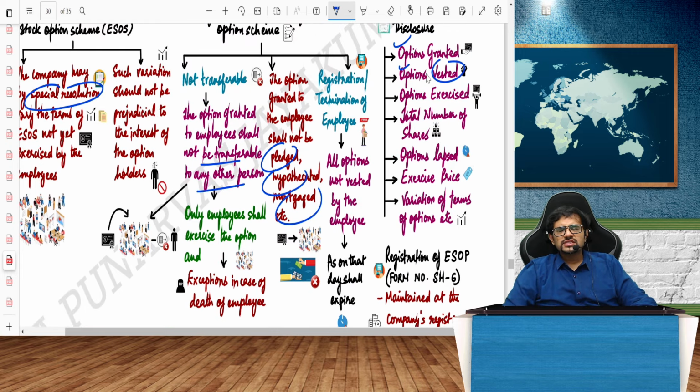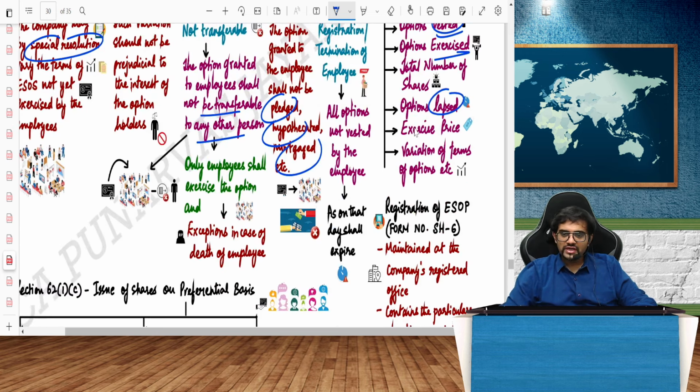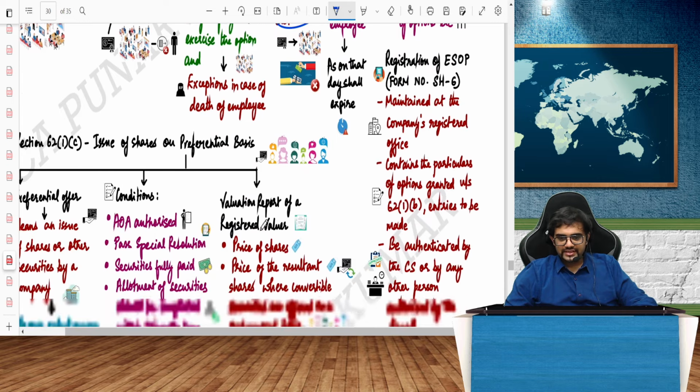Vested means there will be a vesting period, 2 years, a period where you should stay put. After 2 years, you will be eligible to buy the shares. Options exercised: in the vesting period, you will exercise it later. Options which are lapsed: if you don't exercise, it will lapse. And then the price at which you buy the shares will be called the exercise price. All that you will see.